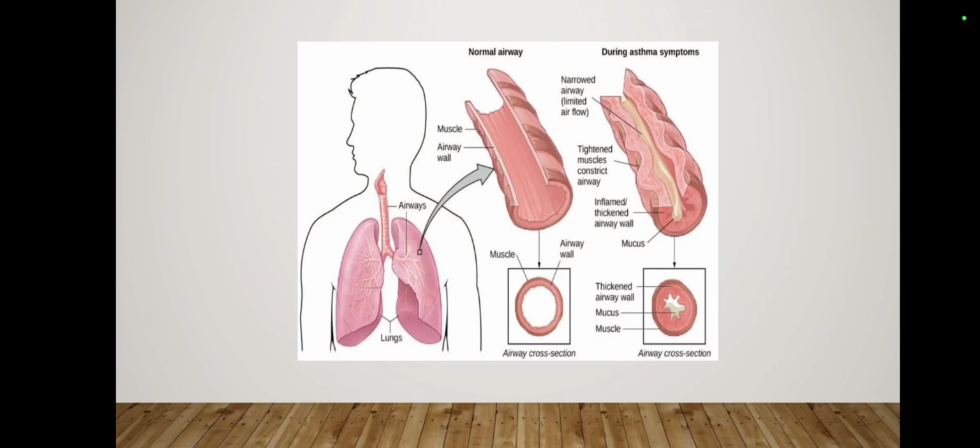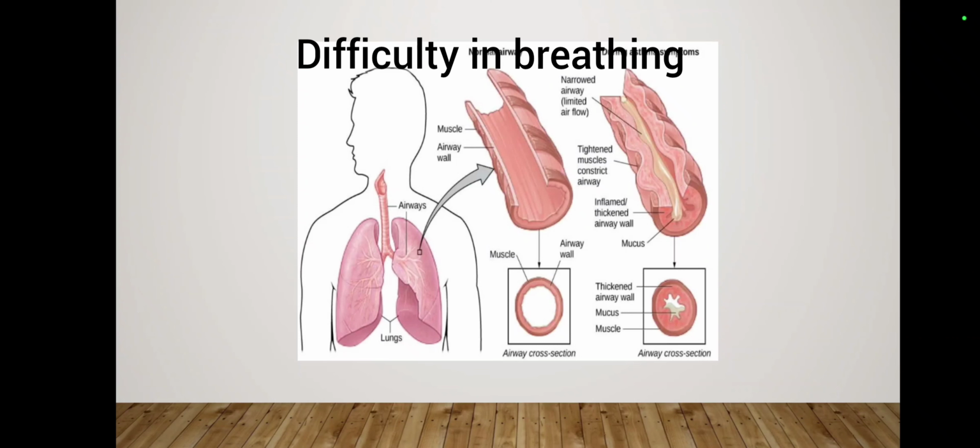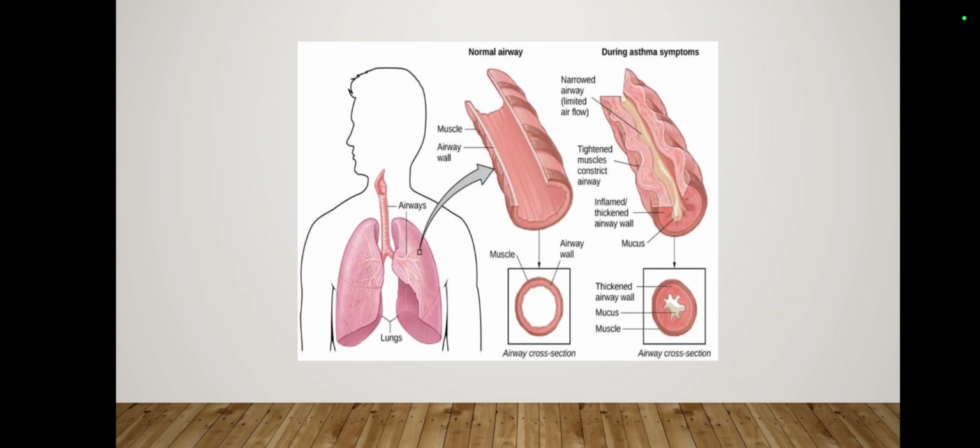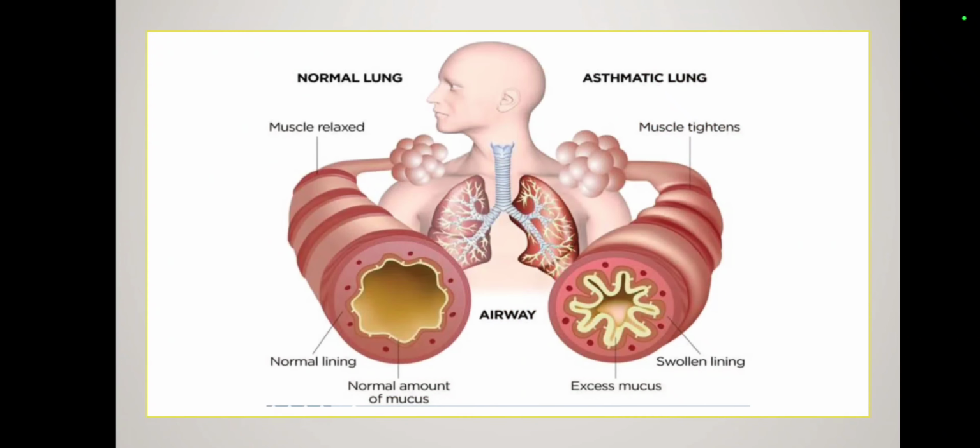So, let's discuss the mechanism of asthma. When asthma occurs, the bronchi and bronchioles of our respiratory system swell, and mucus appears, which causes constriction of the bronchioles. Because of constriction, the airway passages narrow and we feel difficulty. You can see in this picture the difference between normal airways and airways during asthmatic symptoms. And here is another picture showing the difference between normal lungs and asthmatic lungs. In a normal lung there is a lot of air passage, and in the asthmatic condition our bronchi and bronchioles become narrow because of secretion of mucus.